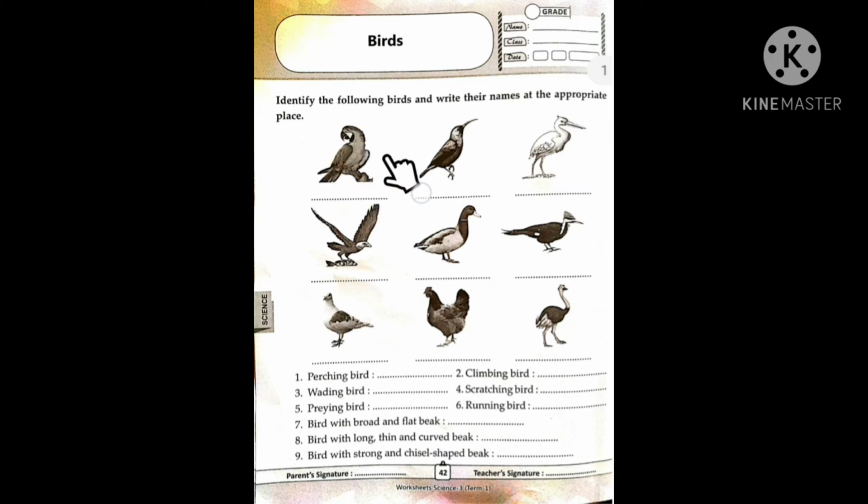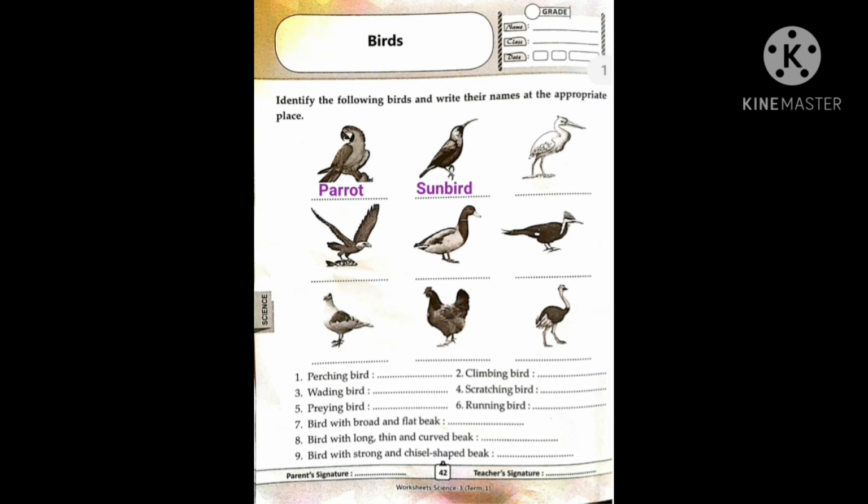First bird. Which bird is this? Yes, it's a parrot. Okay, the next picture. Which bird is this? Look at its beak. Yes, it has a long, thin, curved beak, and the bird name is sunbird. Okay, this is sunbird. So we can write the name here.